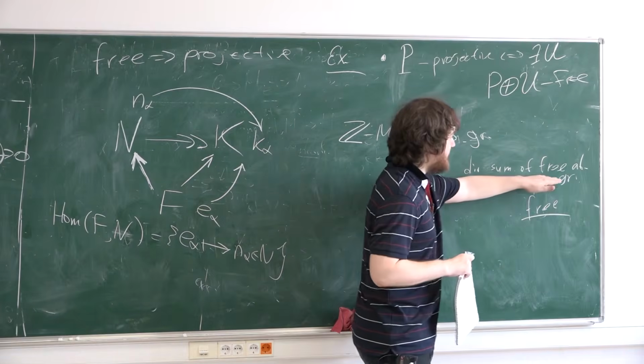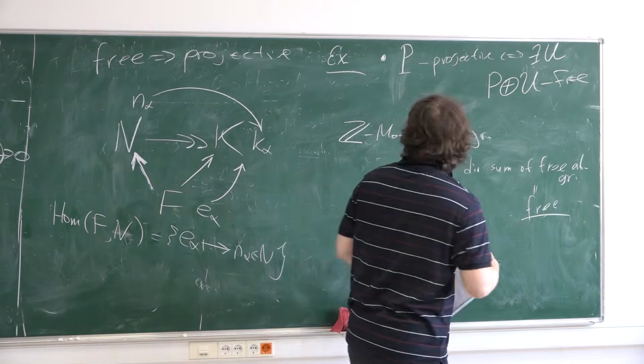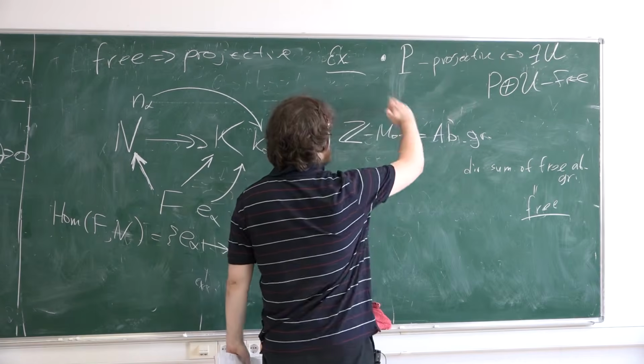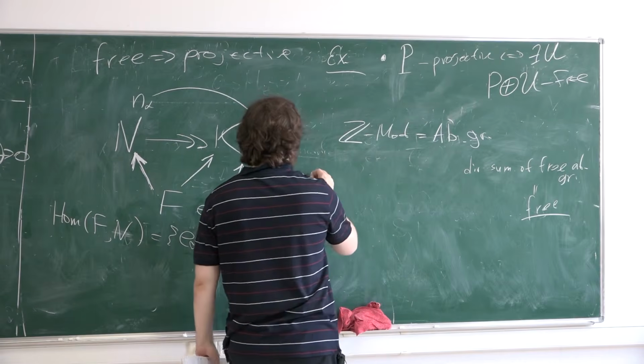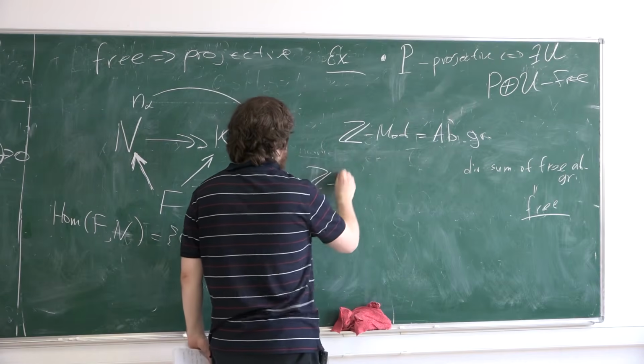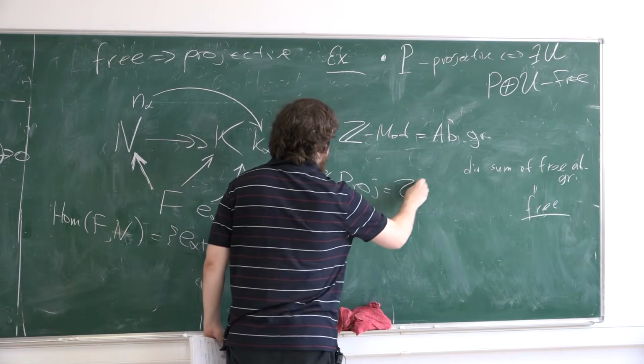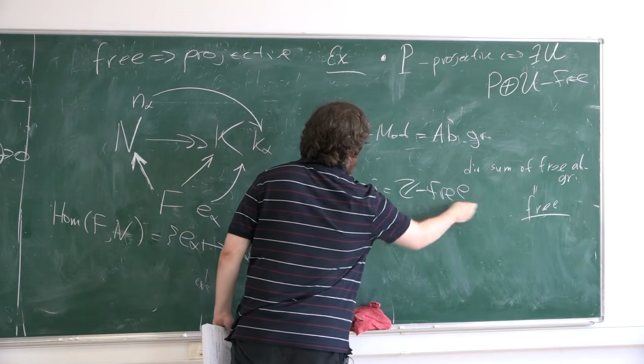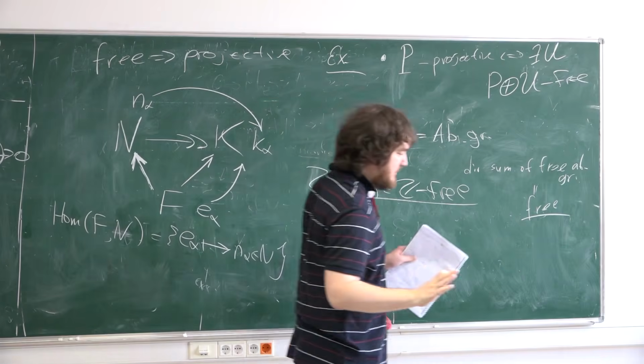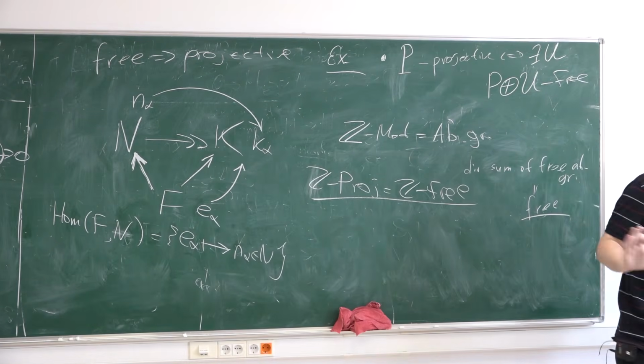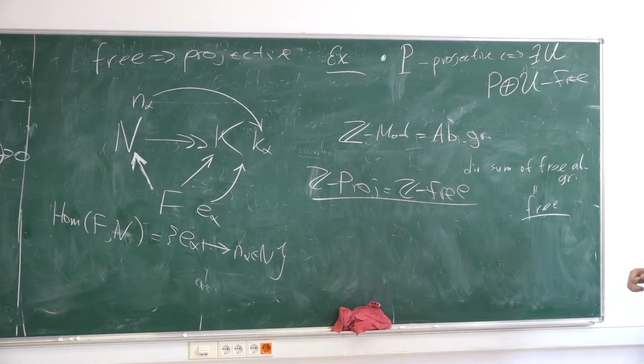So for Z-modules, from this exercise, you obtain that projective is the same thing as free abelian group. So over Z, the only projective modules are free modules, only free abelian groups.